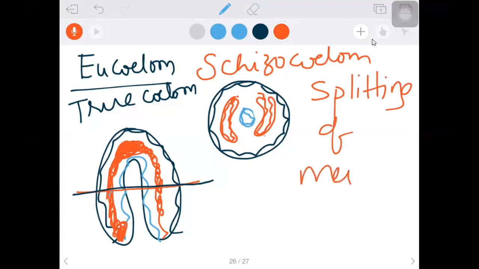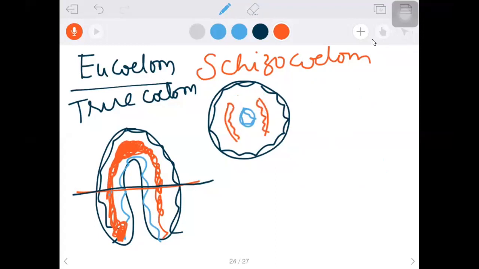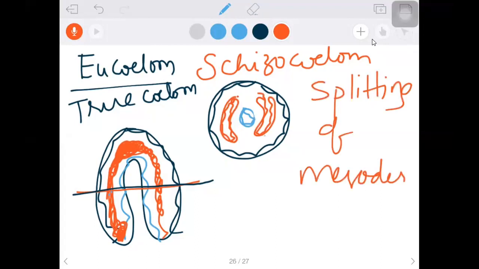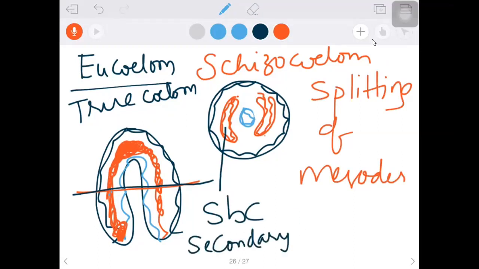Mesoderm divides. Mesoderm splits. Just see the difference between the diagrams. First of all, we are taking the transverse section, and in the transverse section, mesodermal cells are drawn. Mesoderm that divides, and mesoderm that splits. In the splitting itself, we'll find another cavity, isn't it? What is that? Secondary body cavity. A new body cavity is formed. What is the cavity? Secondary body cavity, because this is formed the second time.